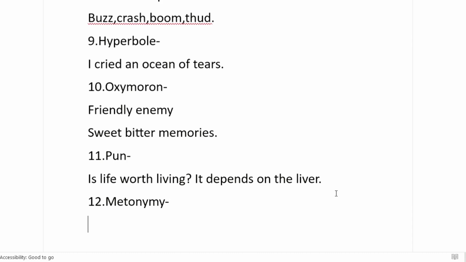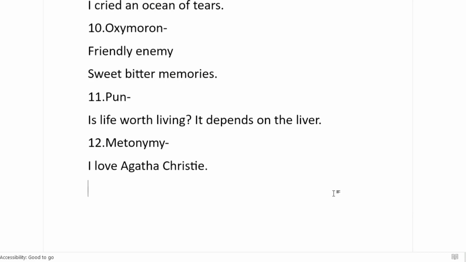Let me tell you what it means. I love Agatha Christie. Now, I have used a proper noun over here. What is the proper noun over here? Agatha Christie. But what do I imply? What do I mean by this sentence? I love books written by Agatha Christie.